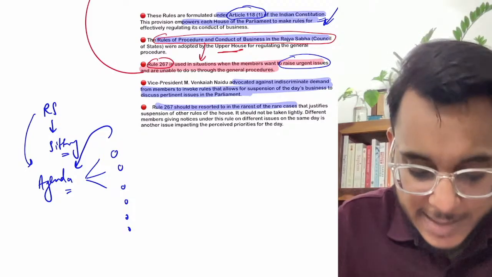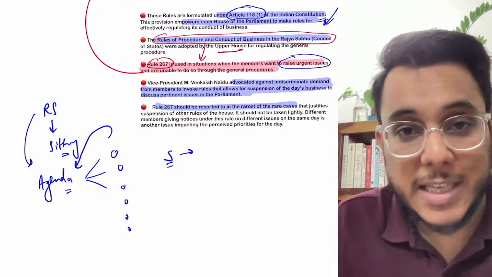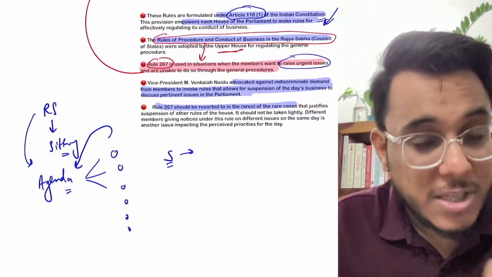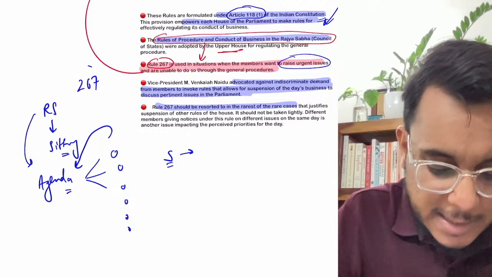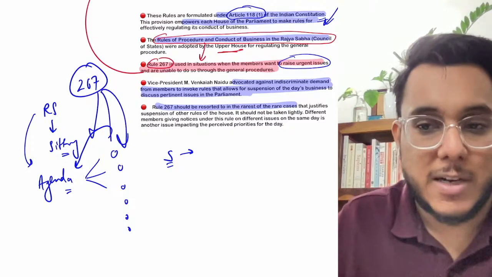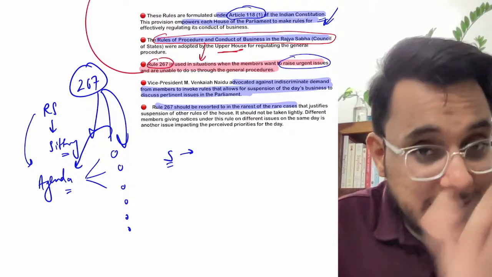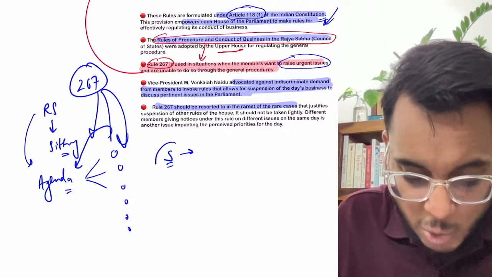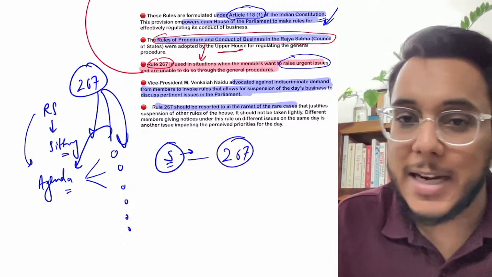But guys, if let's say an emergency situation has come, or if there is some urgent matter on which a discussion needs to be carried out immediately, Rule number 267 can be used. So Rule 267 will suspend the day's functioning. Whatever was in the agenda will be suspended, and in its place, the one particular issue that has been raised under Rule 267 will be discussed.